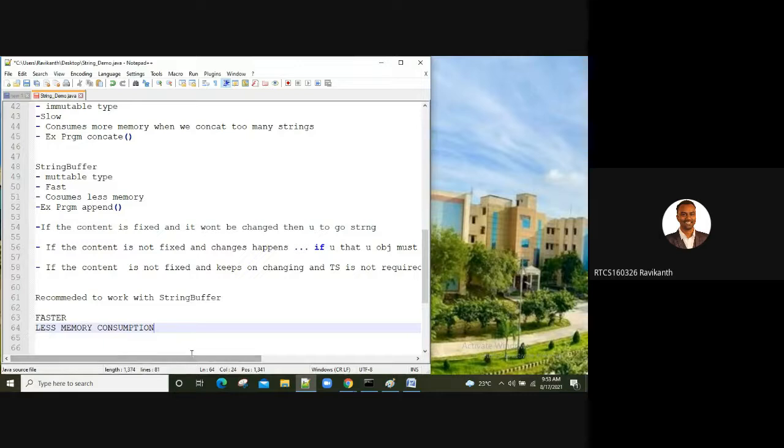And we have seen in terms of object creation what is happening in string and string buffer, how it is varying in both the classes.